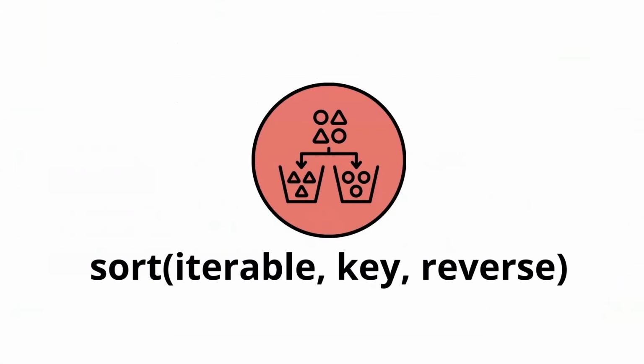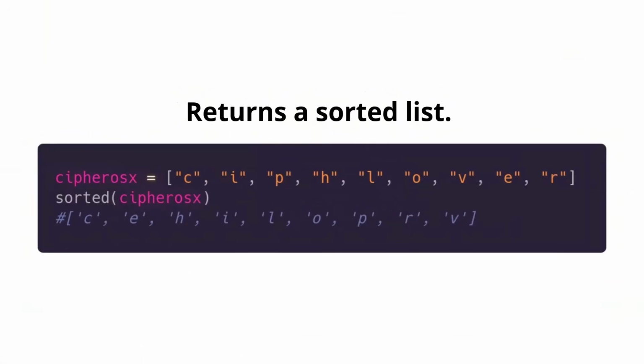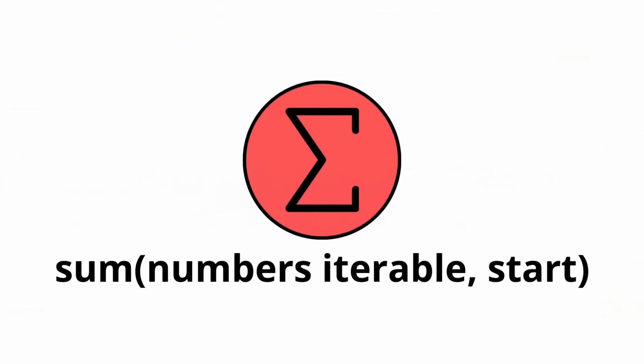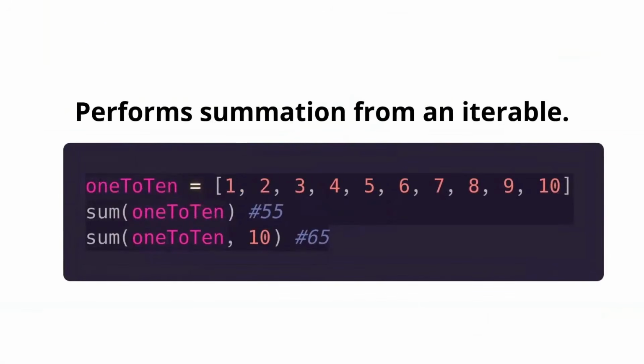Sorted takes an iterable, key and reverse. Reverse is a Boolean value, by the way, and it just performs also the reverse built-in function. It returns a list considering the alphanumeric indexing. So we're going to have everything ordered based on the alphabet. Sum just performs summation from an iterable. It's not that complicated. So all these numbers will be added together.